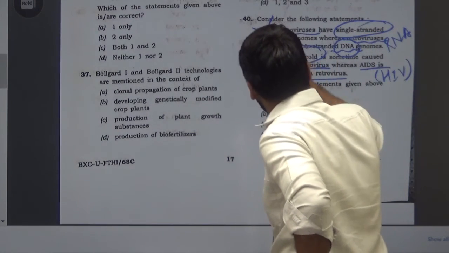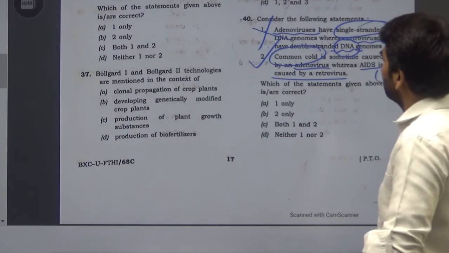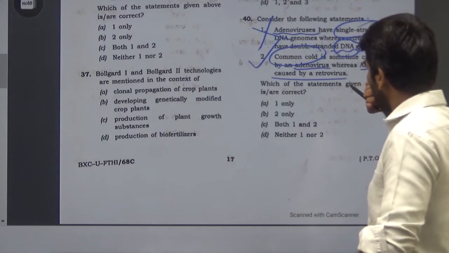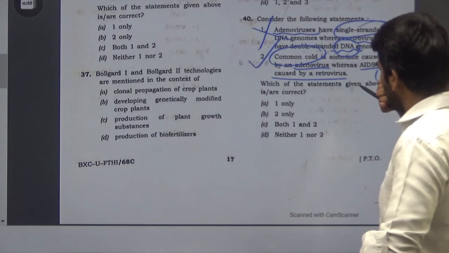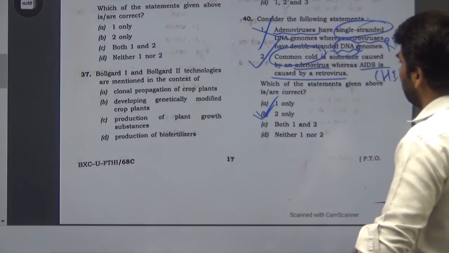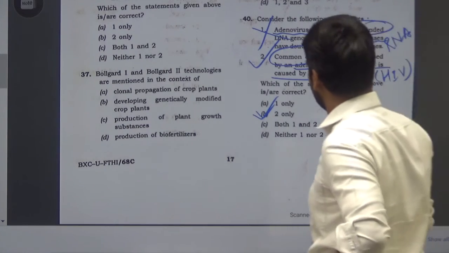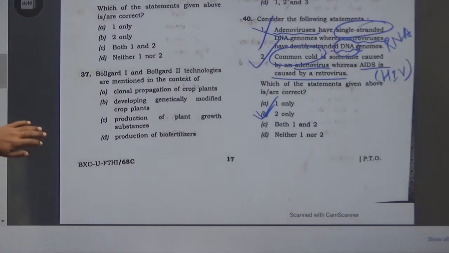So this statement is the true or the correct one. So according to these options, 1 incorrect and 2 correct, we have option B. So B would be the correct answer here. 2 only, because 1 is incorrect.